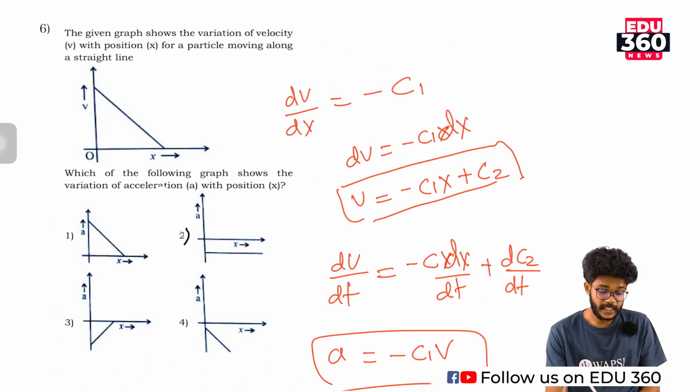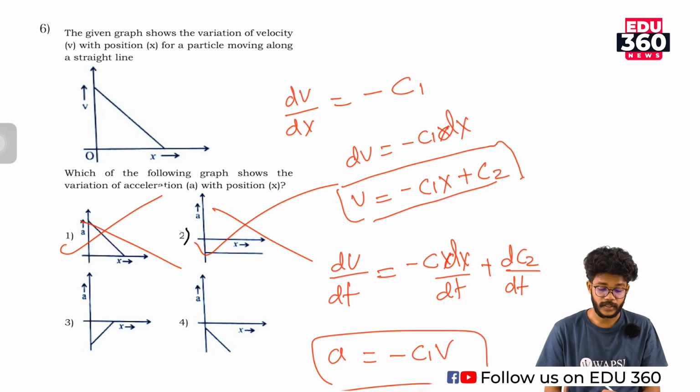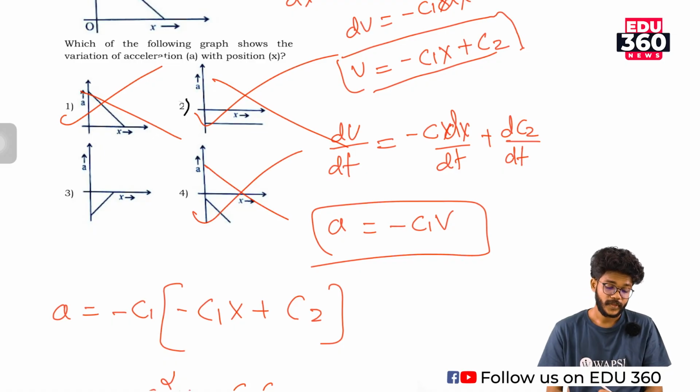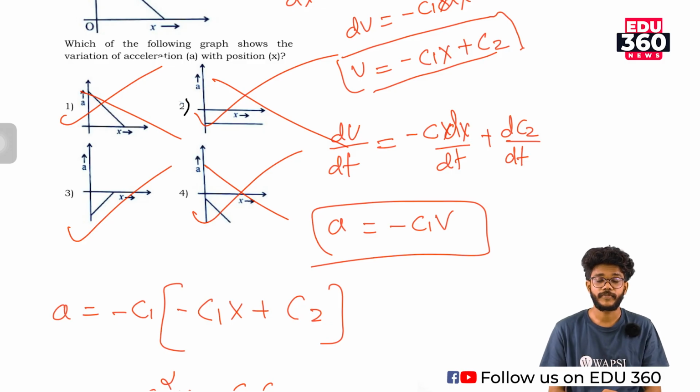Here the slope is negative, so it must be wrong. Here the slope is 0, so it must be wrong, and here the slope is negative, so it must be wrong. Here only the slope is a positive quantity. The third option, option C, is the only correct option because in that graph the slope is positive. That means when x increases, acceleration is increasing.